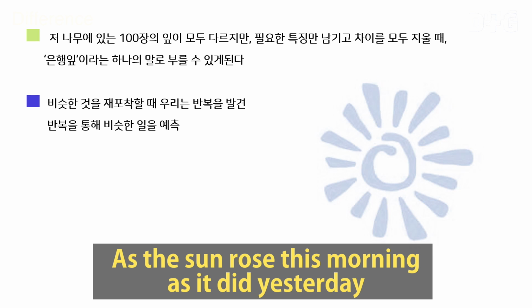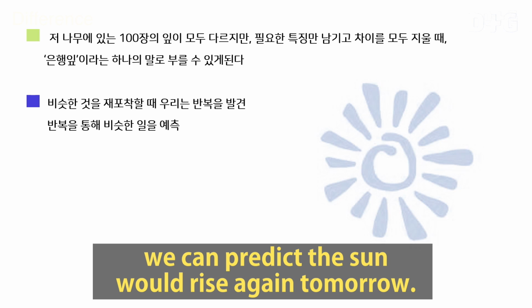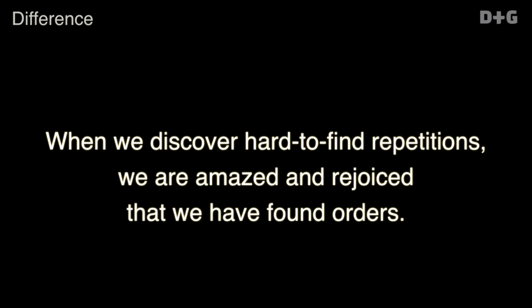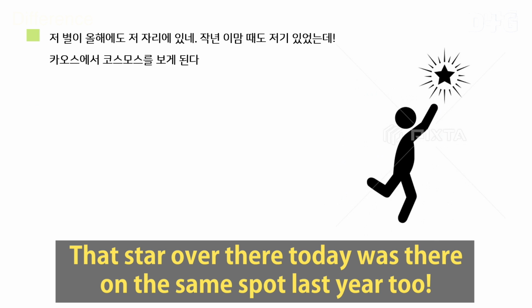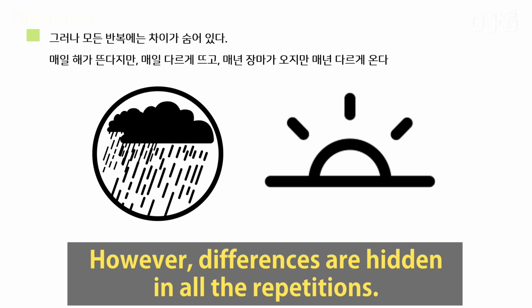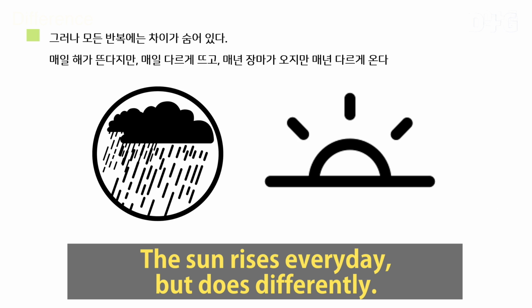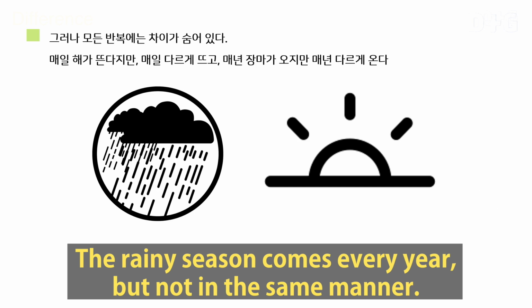As the sun rose this morning as it did yesterday, we can predict the sun would rise again tomorrow. When we discover hard-to-find repetitions, we are amazed and rejoiced that we have found orders. That star over there today, it was there on the same spot last year too. We come to find the cosmos in the chaos. However, differences are hidden in all the repetitions. The sun rises every day, but does so differently. The rainy season comes every year, but not in the same manner.